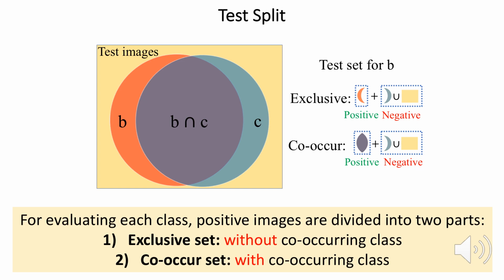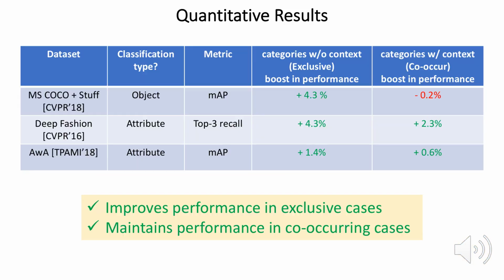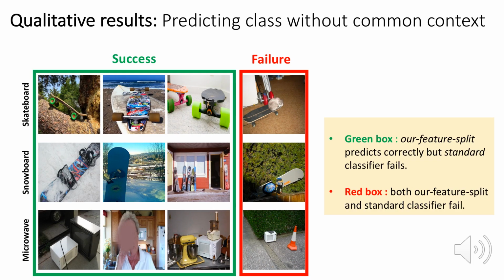To evaluate our approach, we create exclusive and co-occur splits which contain images of bias categories with and without co-occurring context respectively. For different object and attribute categories, we achieve significant gains over standard classifier when a category occurs without their co-occurring context while maintaining co-occurring cases performance. Here we show predictions for the images in which the object occurs without co-occurring context. In the green box, we show the cases where our approach is successfully able to recognize objects like skateboard and snowboard without co-occurring context, whereas the standard classifier fails for these cases.